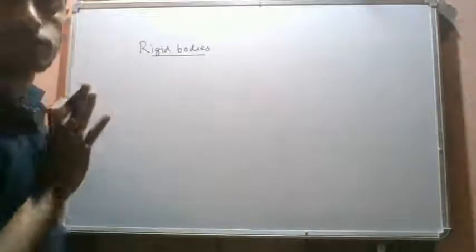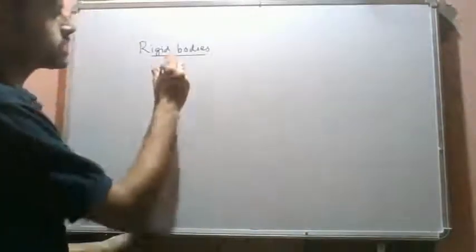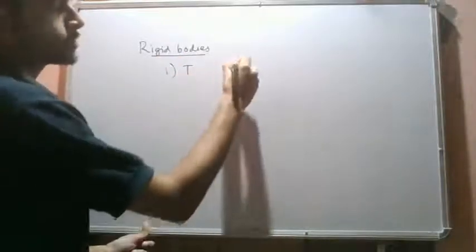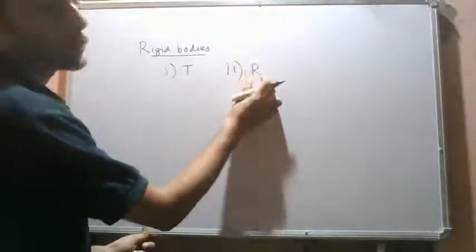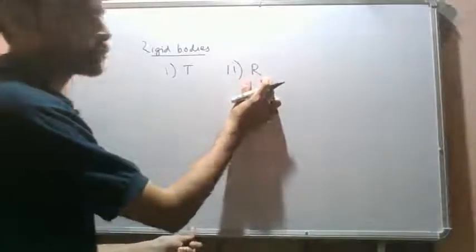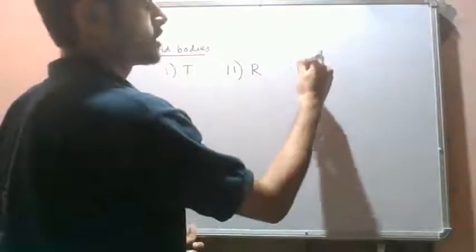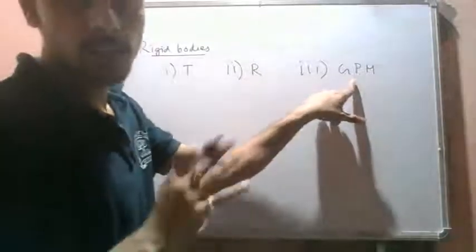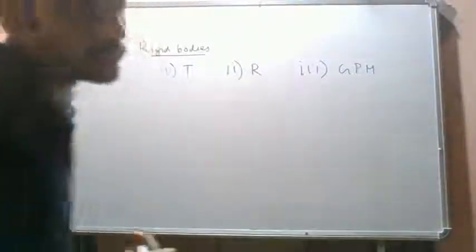So a rigid body can have three types of motion, right? We have discussed earlier in kinematics. The first one is the translation. A rigid body can be in pure translation. The second type of motion is the rigid body in fixed point rotation, right? Fixed point rotation. And the third one is the general plane motion, GPM, right? So general plane motion consists of translation plus rotation, right? So we will see individually.